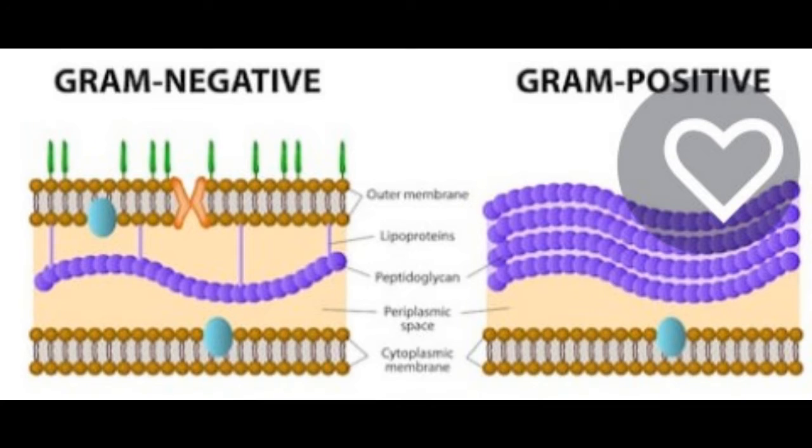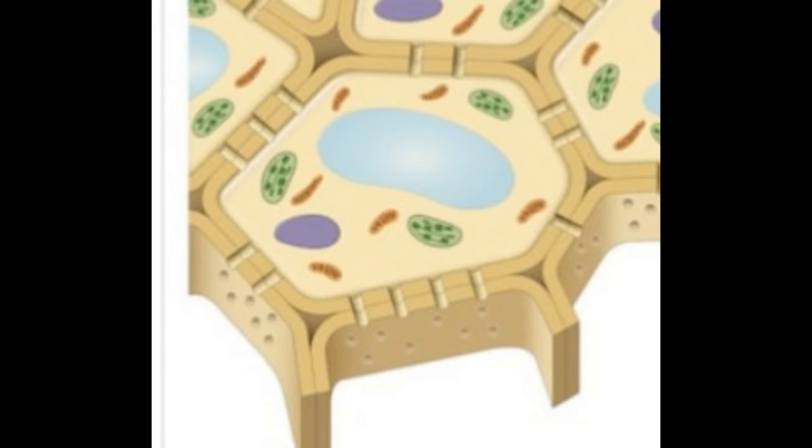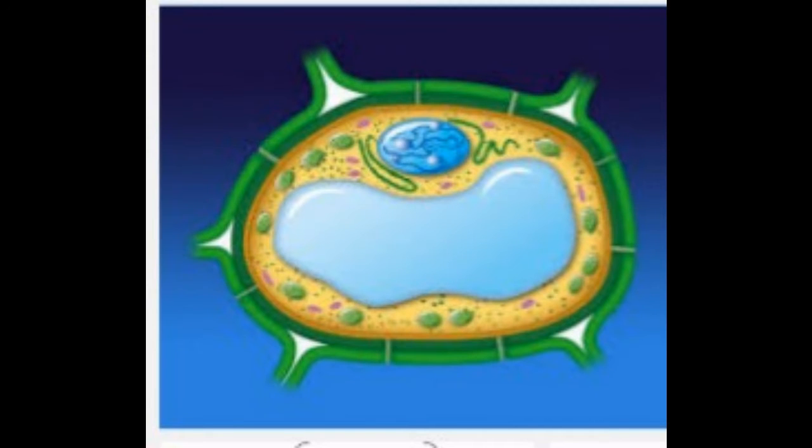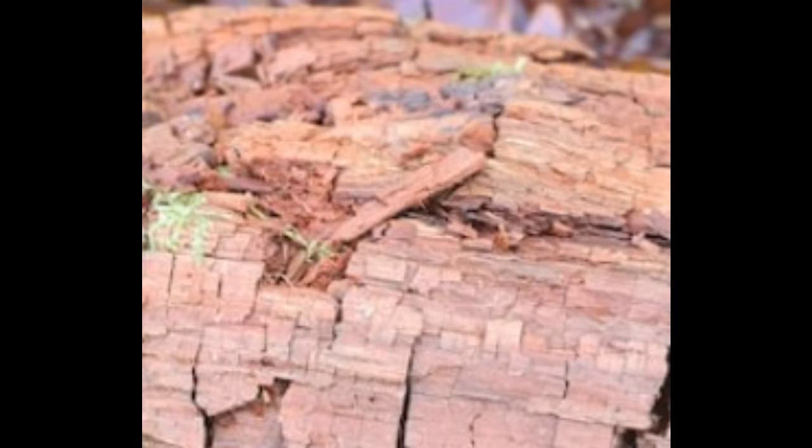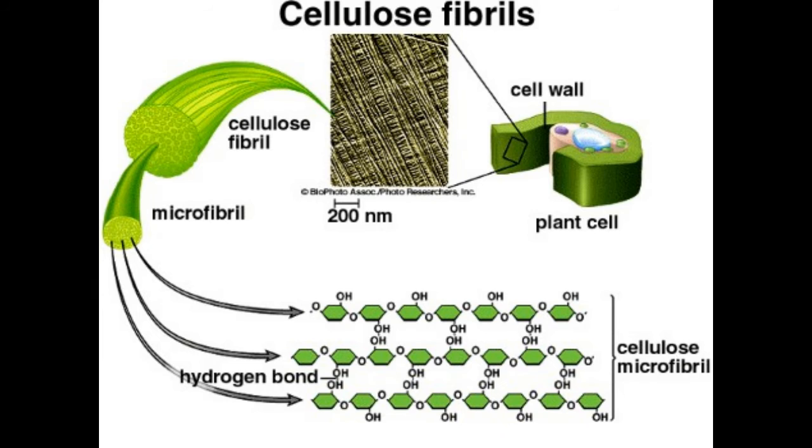Now the first polysaccharide which we are going to study is cellulose, which is found in the cell wall. The cell wall of a plant is made up of cellulose. The cell wall helps the plant to remain stiff and strong. Cellulose is found in wood pulp, which means wood pulp is a major source of cellulose. It is a long chain of sugar molecules, glucose, which are linked together by glycosidic bonds. In cellulose, D-glucose units are joined by beta-1,4 linkages.